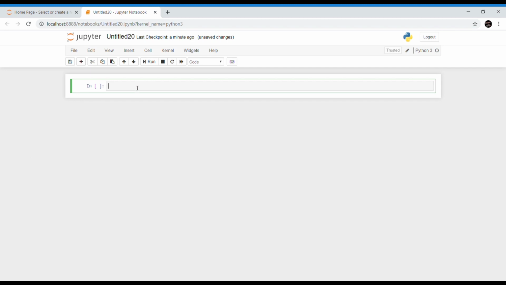I am just typing the syntax for your understanding: string name, start colon end, which means Python will return a slice of the string by returning characters falling between the starting position till end -1. Let us understand this with an example.